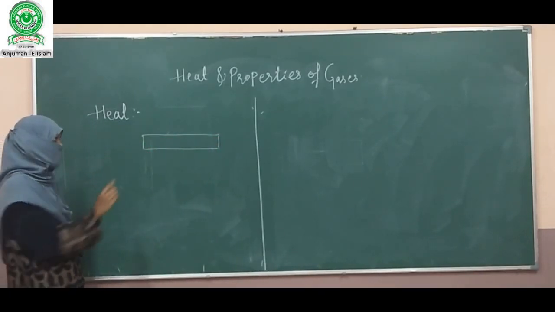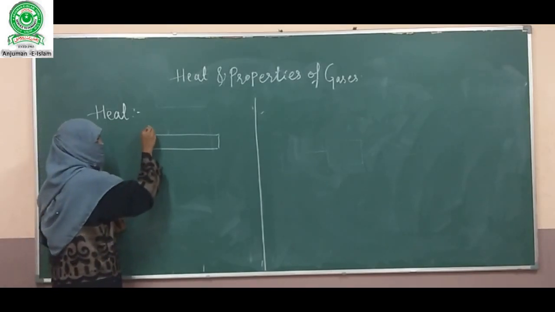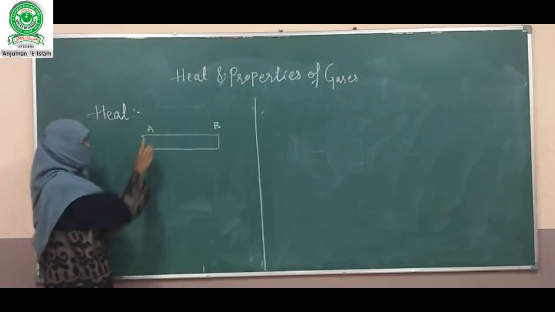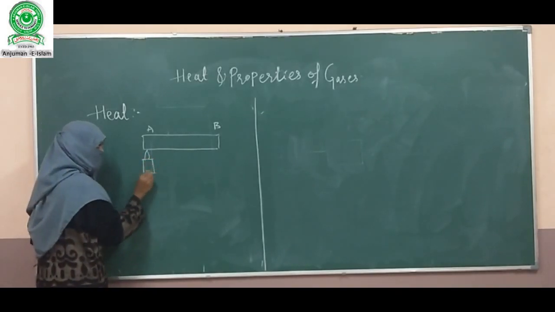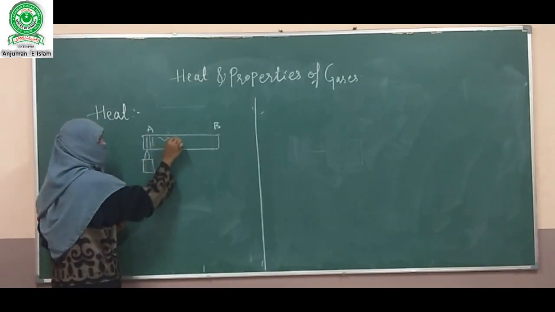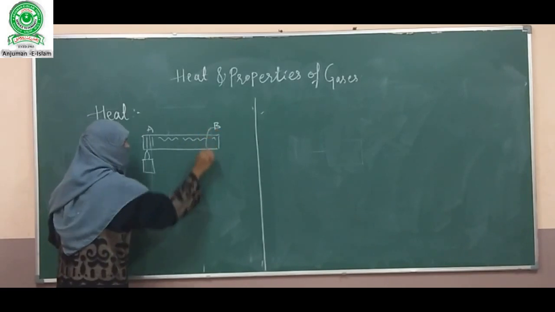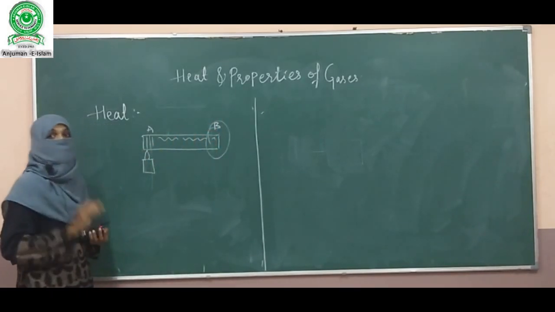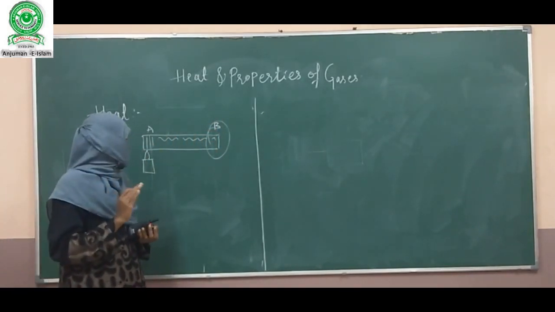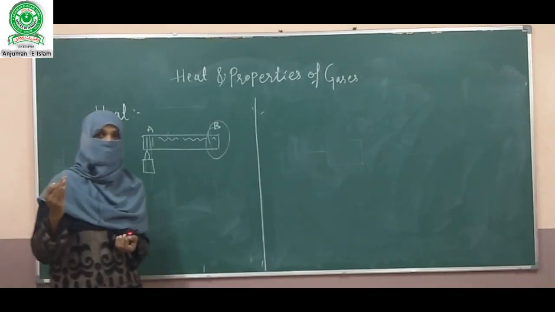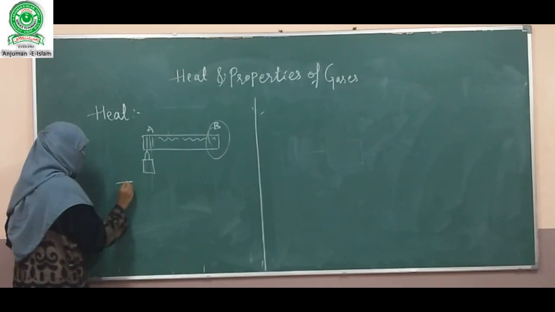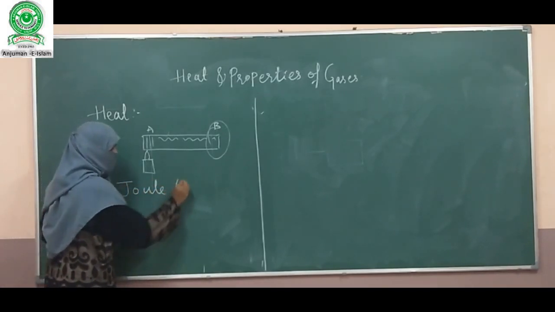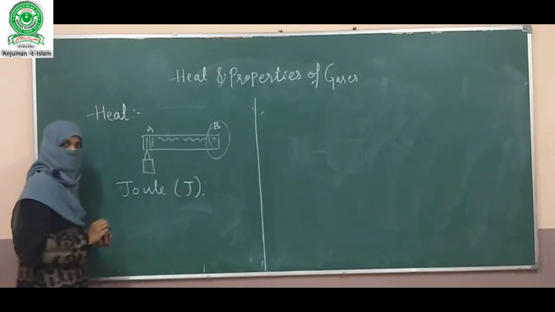For example, take a metal bar. This metal bar has two ends. One is the A end, another one is the B end. When we supply the heat to the A end, slowly the heat will transfer and the B end will also become hot. So we can say the heat can be transferred from one place to another place. Heat is measured in Joule and it is denoted by J.